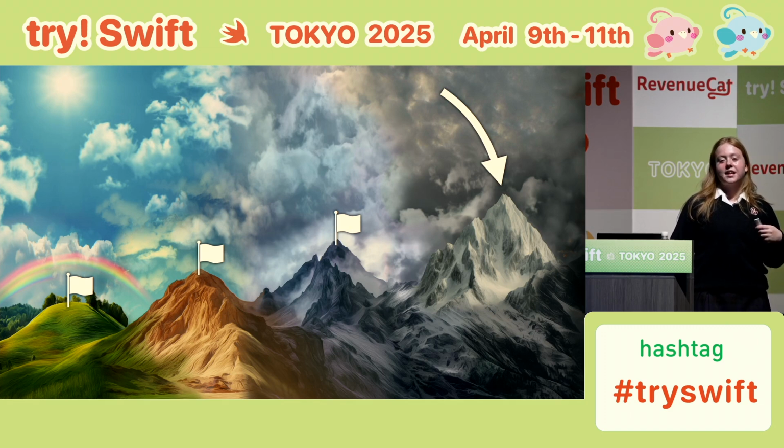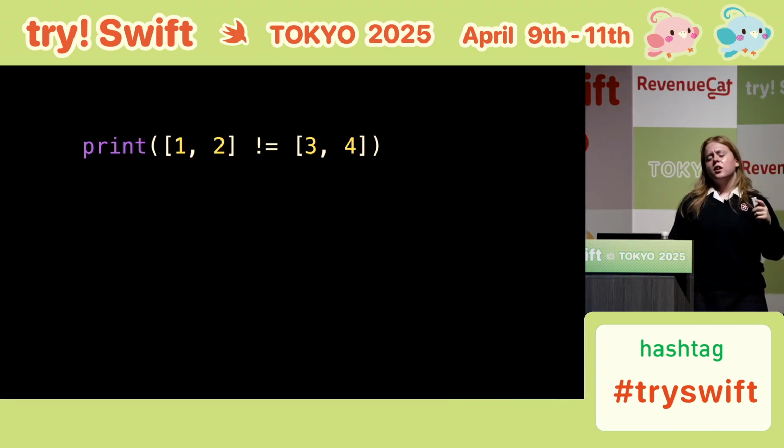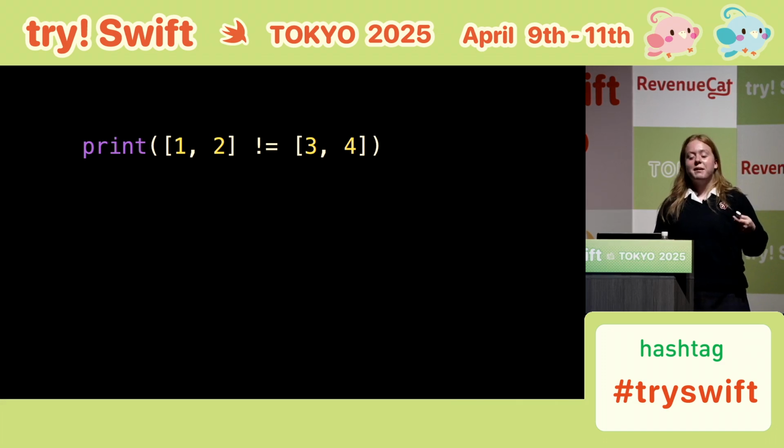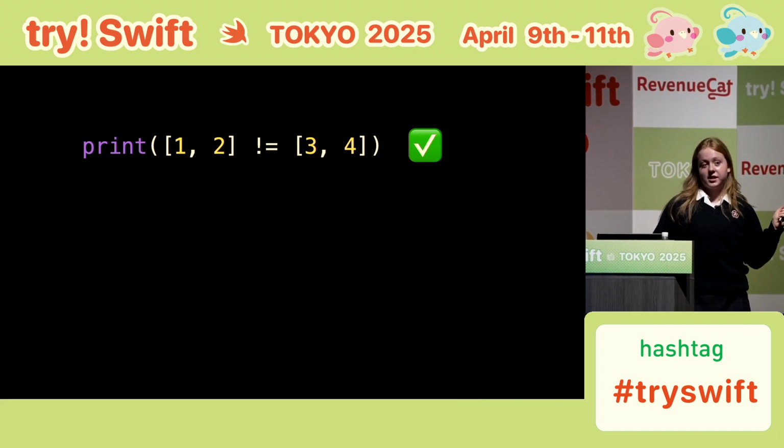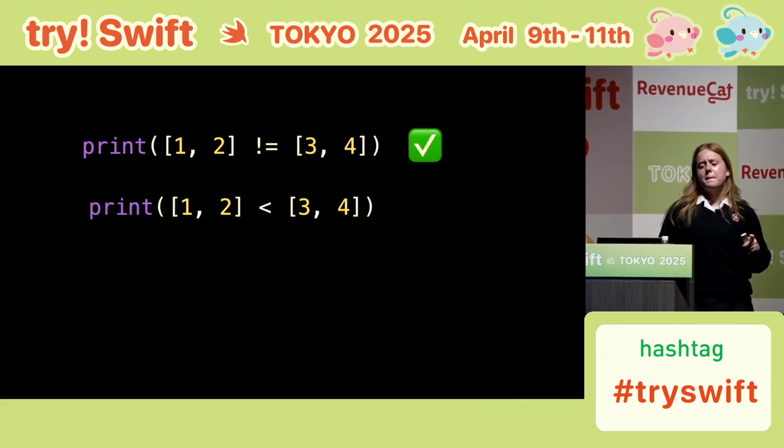So, let's go up to our fourth mountain. This one looks dangerous. You'll know that Swift lets us compare the content of arrays. So this will print true, because the numbers aren't the same. But did you know you can also use less than and greater than here? This will print true, because all the numbers on the left come before their counterparts on the right.